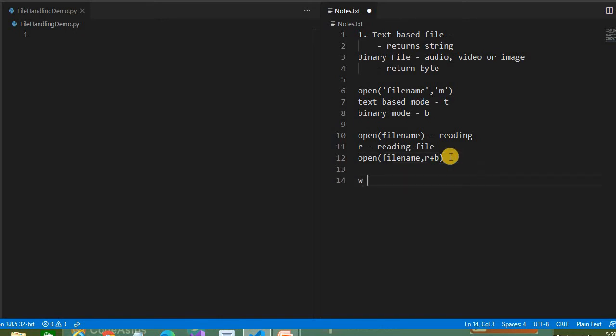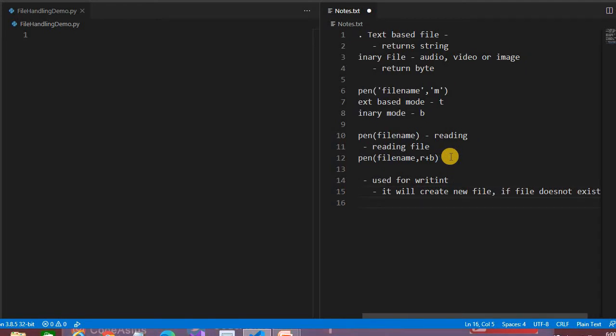Let's say W. W is for writing the file, and if the file does not exist, it will create a new file, and if the file already exists, it will truncate the file. It means that all the data in the previous file will be deleted. So it's used for writing. If there is no file, it will create a new file, but if the file exists, it will truncate the file. Simple one.